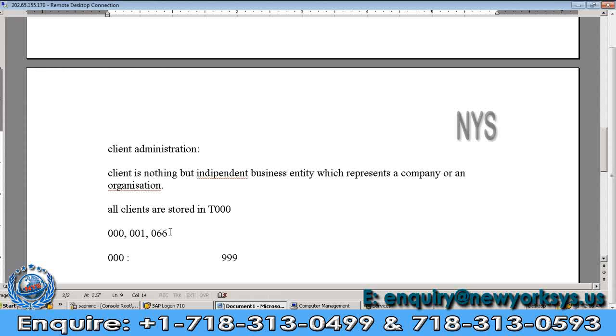As per our client requirement, I already created a 999 client. My client is using this 999 client. But today I got one issue, a technical issue or functional issue. I take screenshots and put them into the marketplace. Marketplace people released a support pack and responded: please apply this note number, then we will solve our problem.